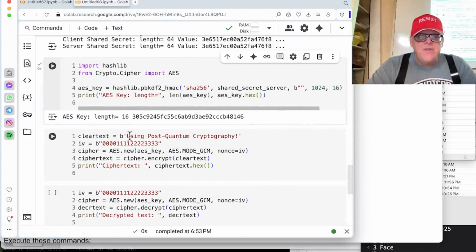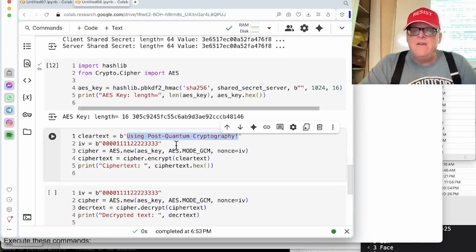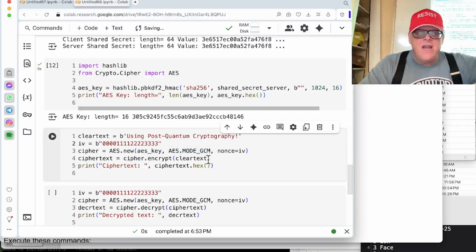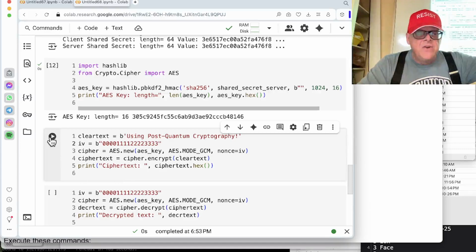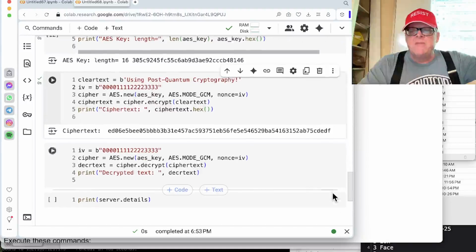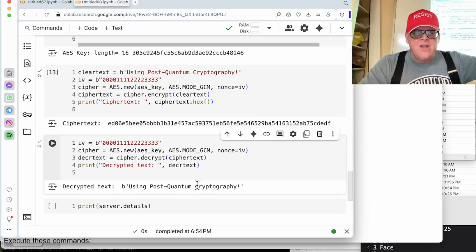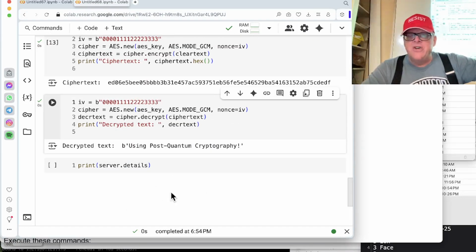And here I choose a message, and I made it a multiple of 16 characters so I don't have to worry about padding. And then I encrypted it with the version of AES that is recommended these days, which is Galois counter mode. Maybe I didn't need to worry about padding, but anyway. So I added an initialization vector and encrypted it using AES. So this plain text message turns into this hexadecimal blob of ciphertext, and you can decrypt it the same way, and you'll get back the original text. And then you can print details of the server. That's how you get a flag to show that you did this.